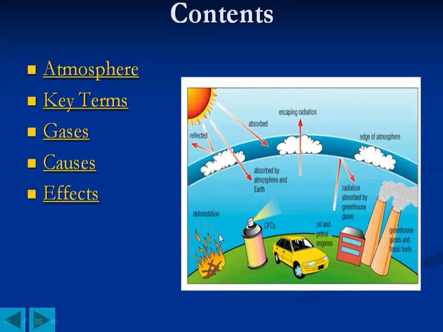Okay, so here in this diagram we have seen different CFC gases, then deforestation, burning of wood, burning of fossil fuels, then radiation absorbed by greenhouse gases, and the greenhouse gases and the fossil fuels release cause increased carbon dioxide, and that heat is then absorbed into the atmosphere and some of the heat gets escaped through the atmosphere. And these solar rays also get reflected through this atmosphere because of that ozone layer.